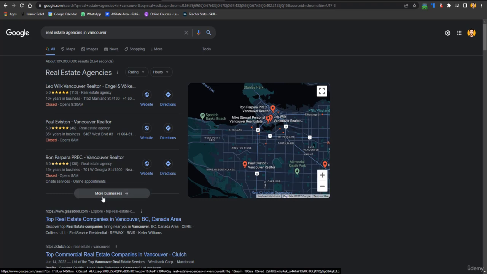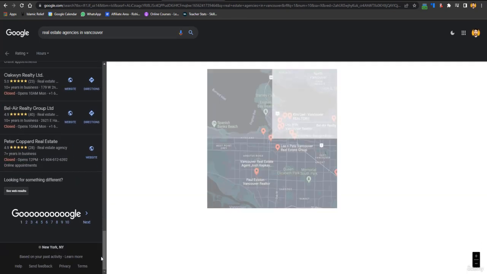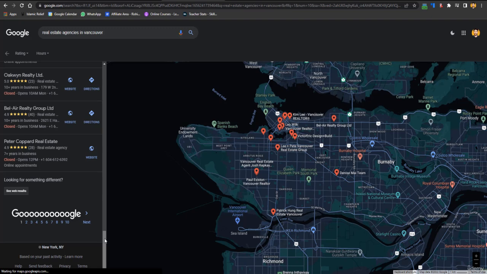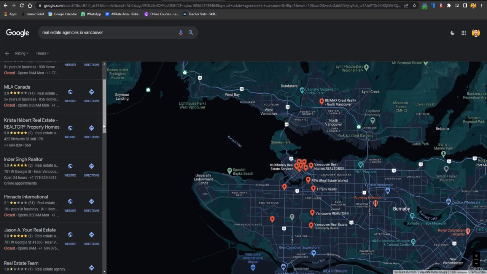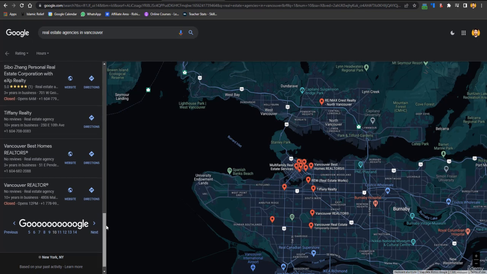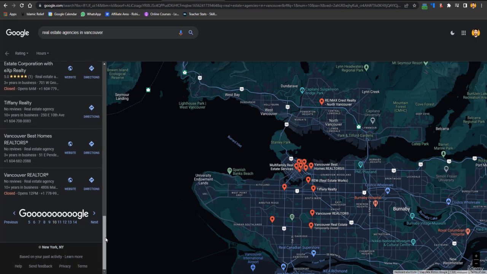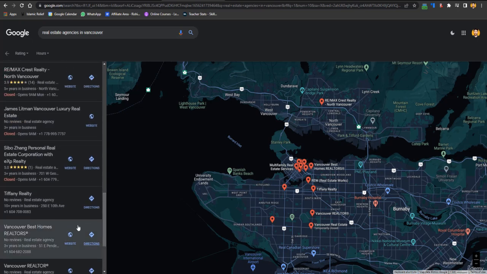Now we'll be targeting Google My Business, so I'll click on more businesses. The first pages of Google My Business are all managed by social media teams, because these are big companies. So you can go to the last pages, because there you will find two types of businesses. First, the old school businesses. They don't have social profiles, they have potential, they have money, but they are not active on social media. You can convince them. The second are the new ones, which have just started and are looking for someone to design graphics and content for them.